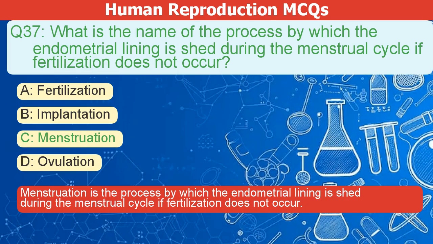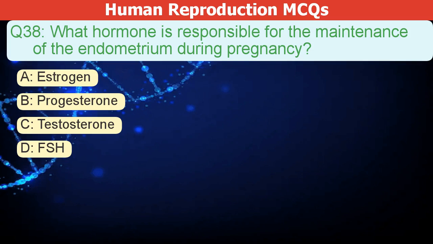The correct answer is C. Menstruation is the process by which the endometrial lining is shed during the menstrual cycle if fertilization does not occur. What hormone is responsible for maintaining the endometrium during pregnancy?